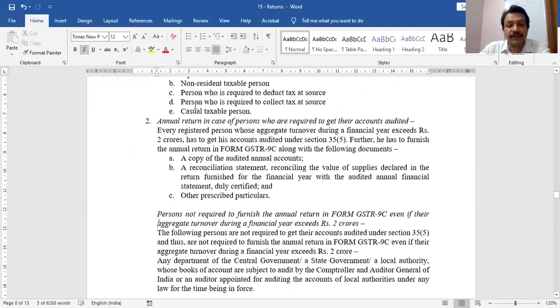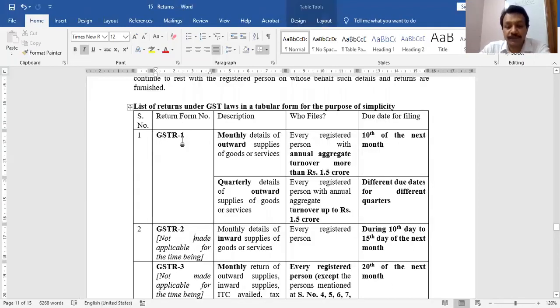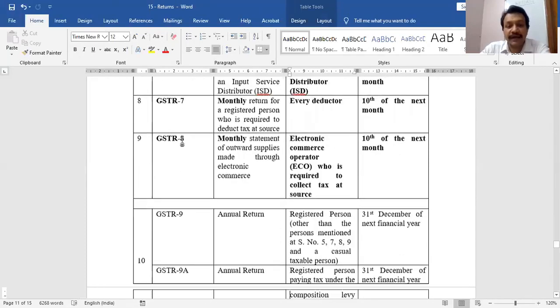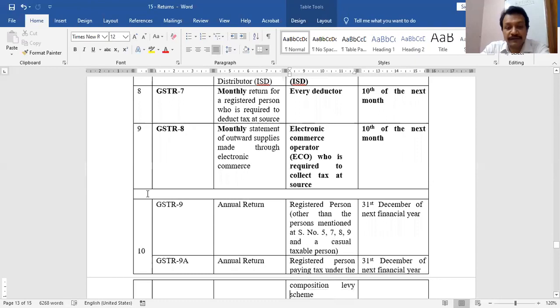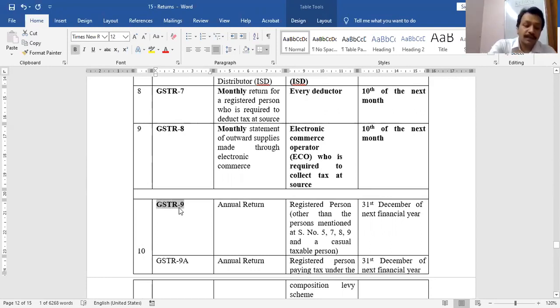We have discussed this table up to which point? GSTR 1, 2, 3, 3B, 4, 5, 5A, 6, 7, and 8. And now I have left this one line blank. Why? Because technically my section 38 is over. After this one blank line, whatever GSTR forms are given, those are annual forms, not monthly or quarterly forms. So my first GSTR form is form GSTR 9, annual return.